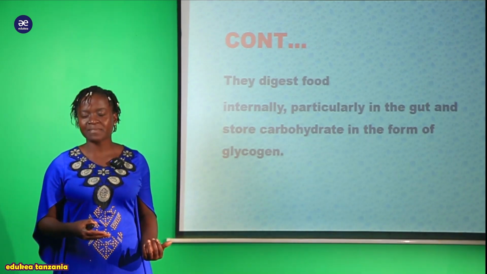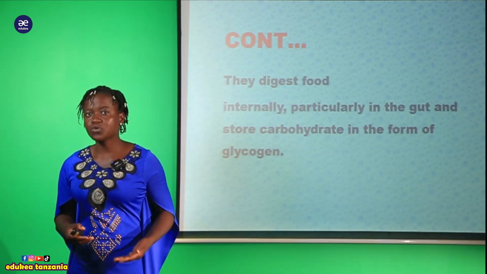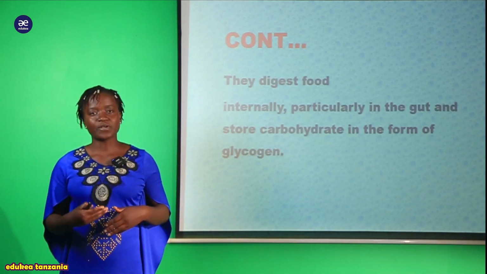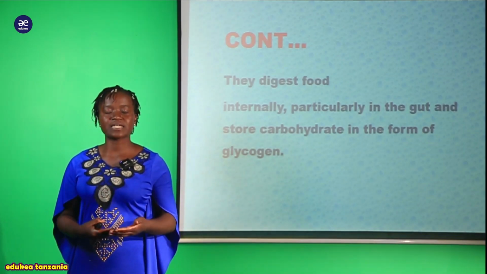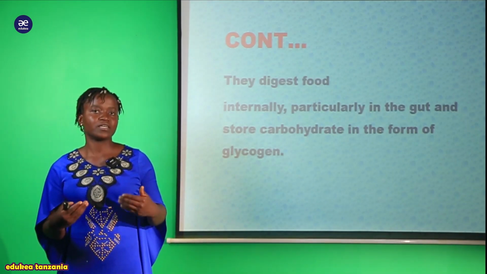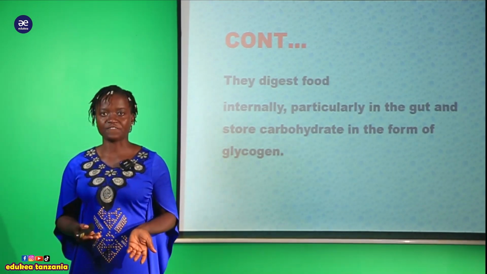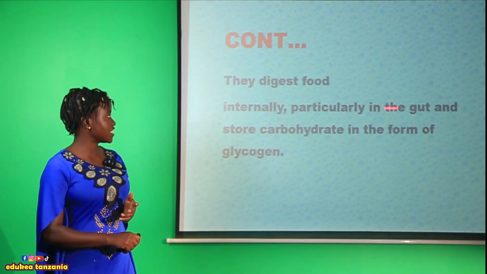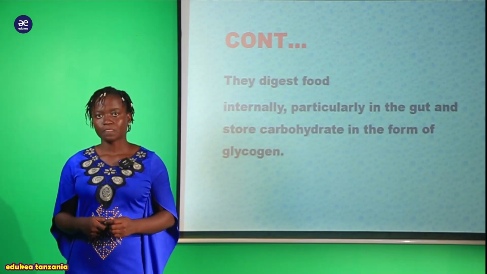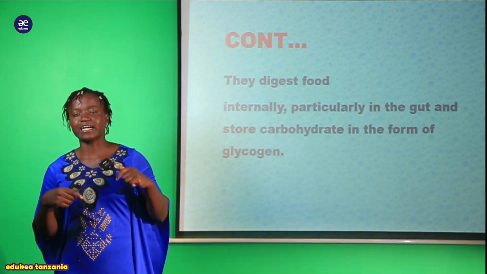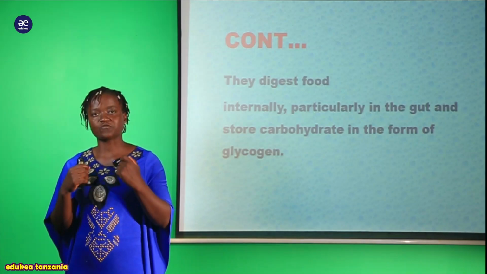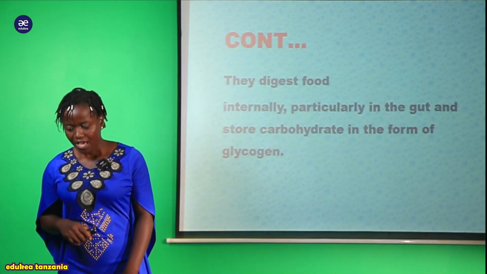But this organism, mainly kingdom Animalia, they use internal digestion. So we're going later on, while we are proceeding looking this kingdom Animalia, tutaenda kuiona hii intercellular digestion inatokea vipi. And also they store their food in form of glycogen. And that make this organism distinct. Kwa wanakuwa na sifa tofauti ukikompare na the rest of the kingdom.